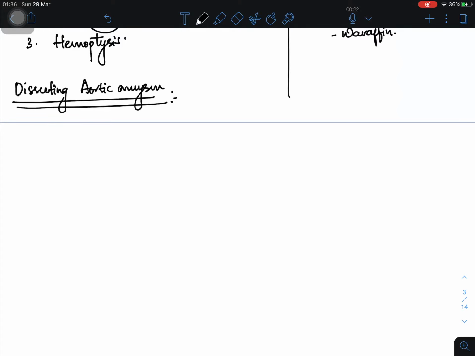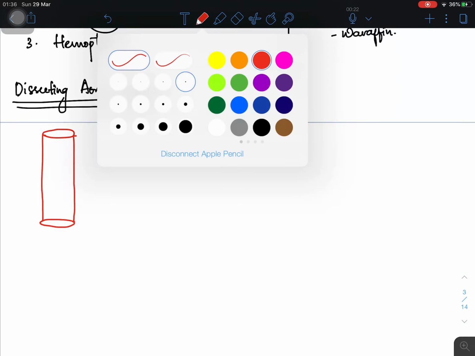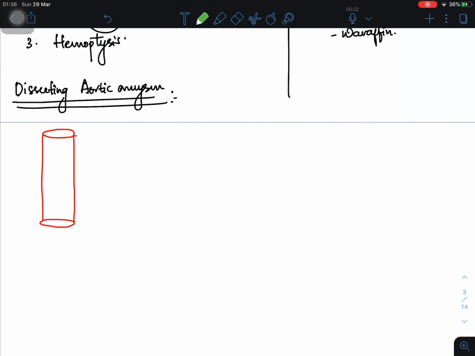Dissecting aortic aneurysm, for example. You see that this is your blood vessel, right? Now, surrounding this blood vessel, basically the blood vessel has three layers: tunica intima, tunica media, and tunica externa. So this red layer which I drew here is tunica intima. Now the next green layer which I am drawing here is called tunica media.